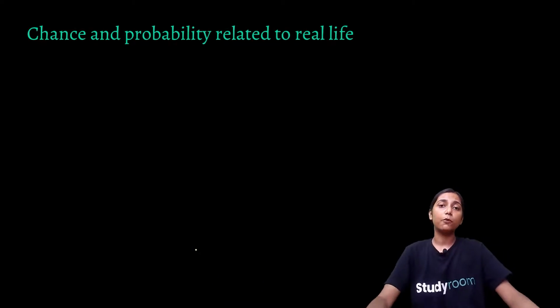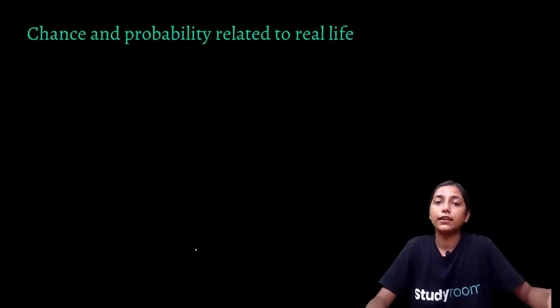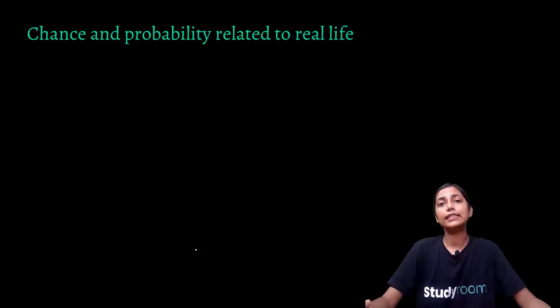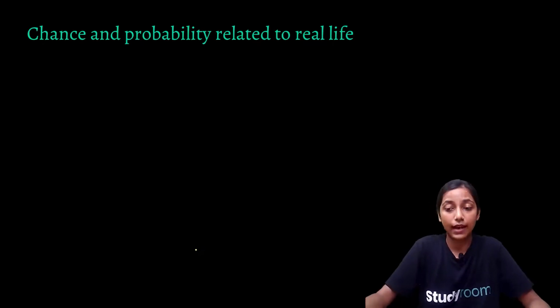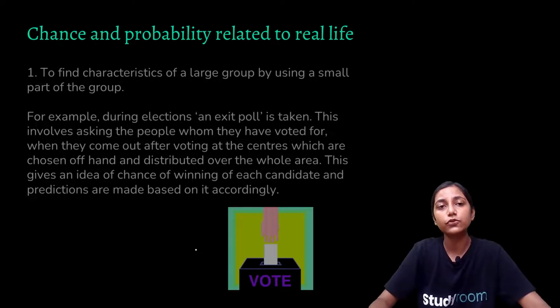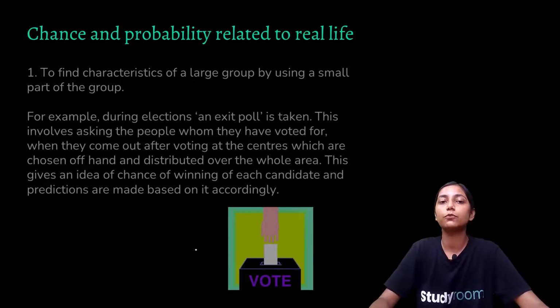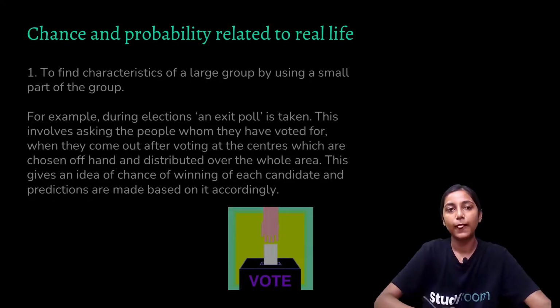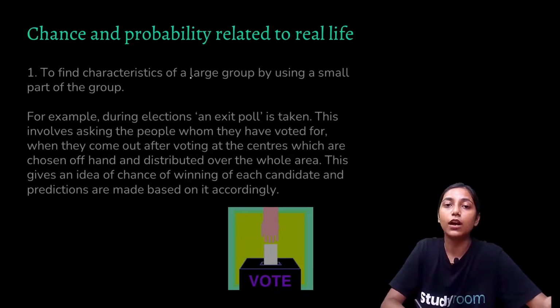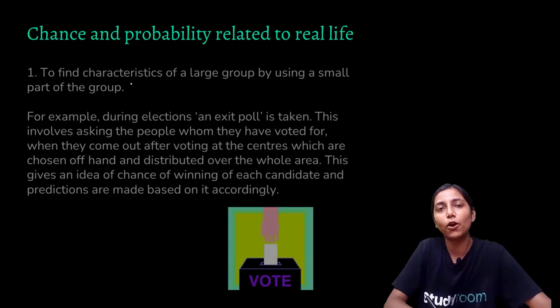Now, chance and probability related to real life. So we have studied about chance, probability, events, outcomes, all of these. Now, how are these things related to our real lives? You can see that first is given as to find characteristics of a large group by using a small part of the group. By using these concepts, we can find the characteristics of a large group by using a small part of the group. So I'll give an example related to this.